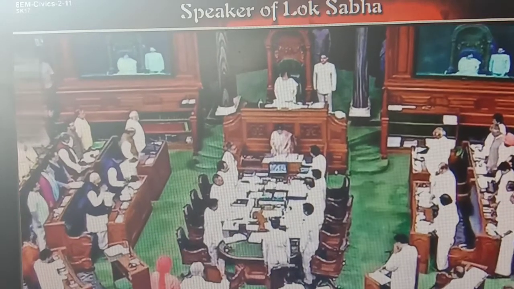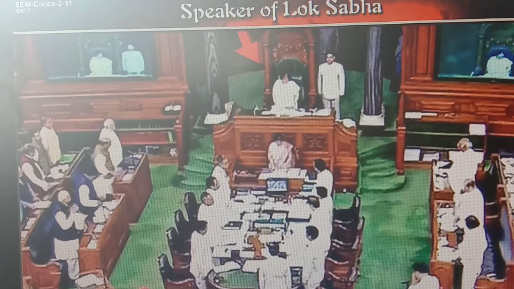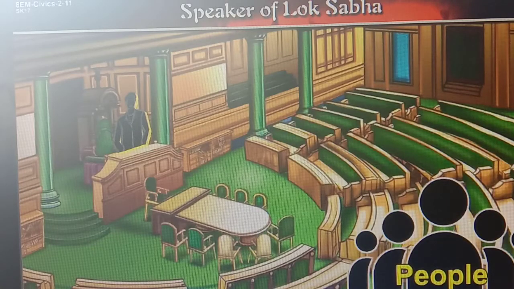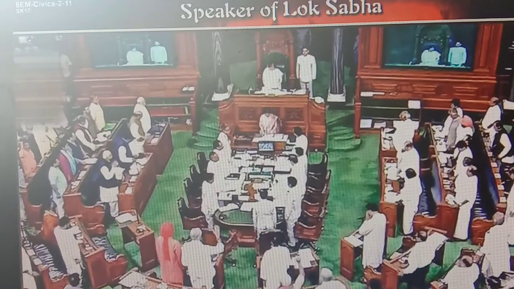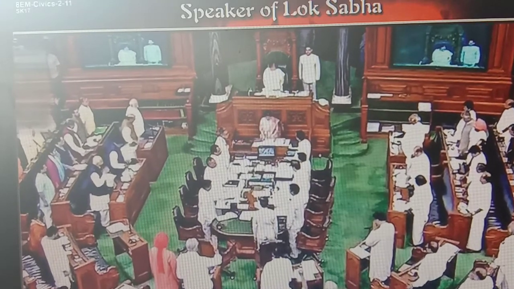Speaker is the head of this house. Lok Sabha represents the citizen and Speaker represents the Lok Sabha. He can supervise and keep control on all the work of Lok Sabha.